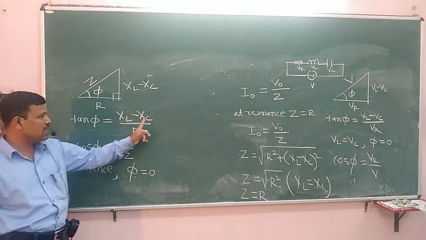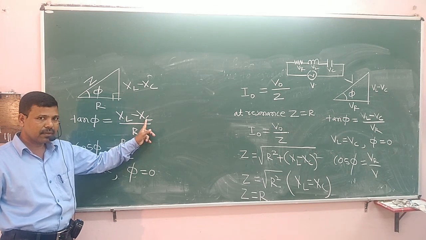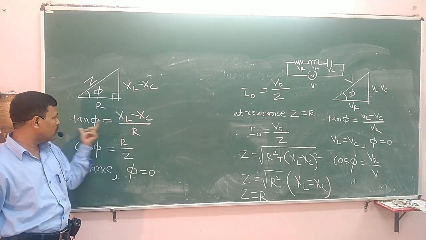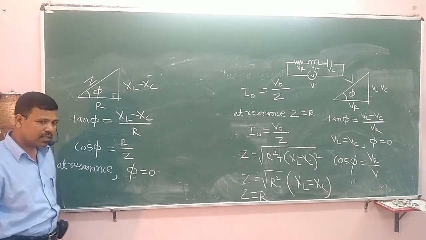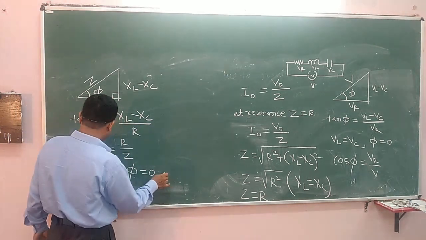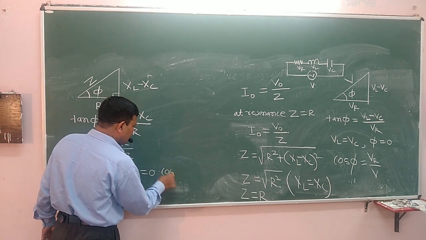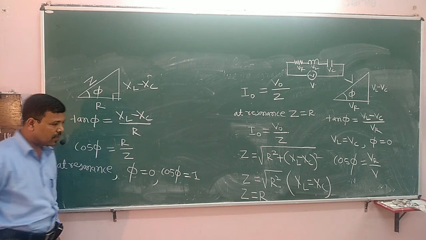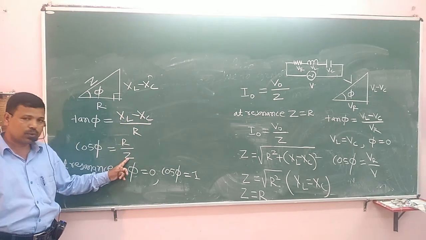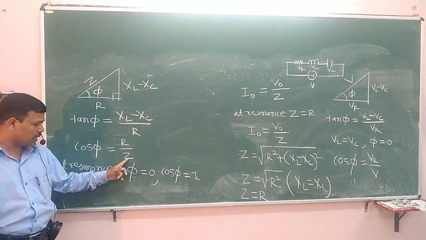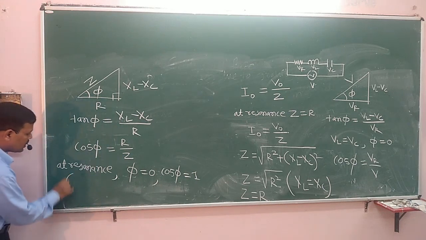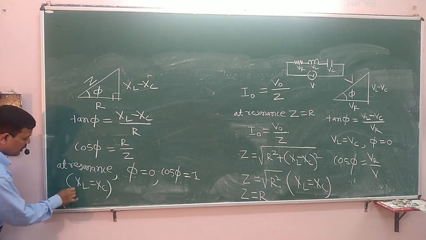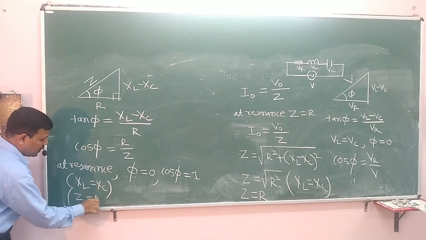At resonance, XL is equal to XC. When XL is equal to XC, the numerator is 0, and 0 by anything is 0. Tan phi is 0, phi is 0. And then this cos phi is 1, because R is equal to Z at resonance. What is that resonance? XL is equal to XC. At that time, Z will be equal to R.